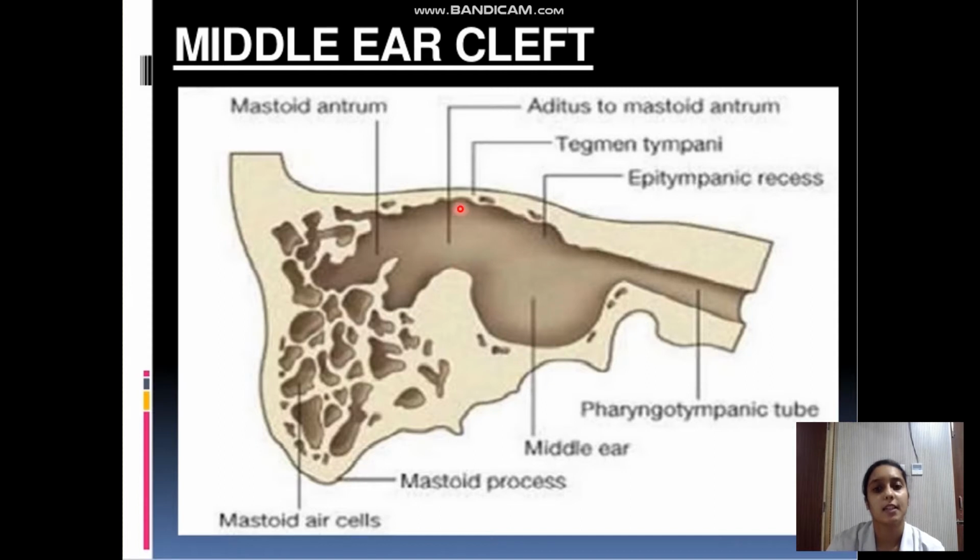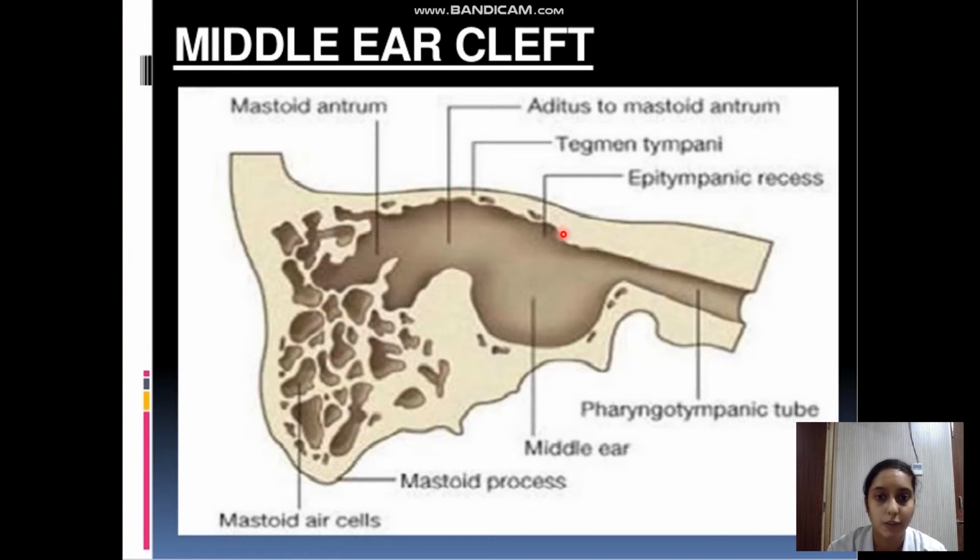Now, whenever there is inflammation or chronic inflammation of the middle ear, especially the atticoantral variety, that is cholesteatoma, it has a propensity to spread to the surrounding structures. It spreads via this pathway, the aditus, to the mastoid air cell system, which is the most common site of involvement outside the confines of the middle ear cavity.